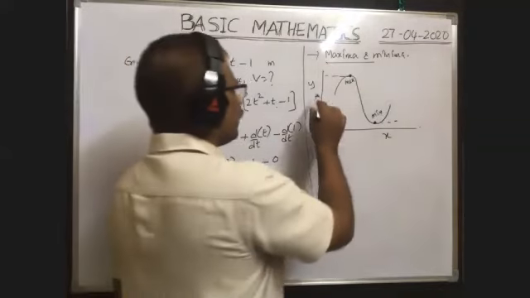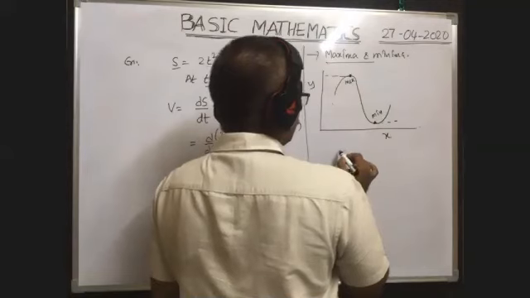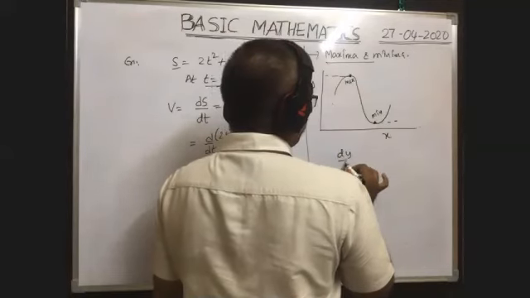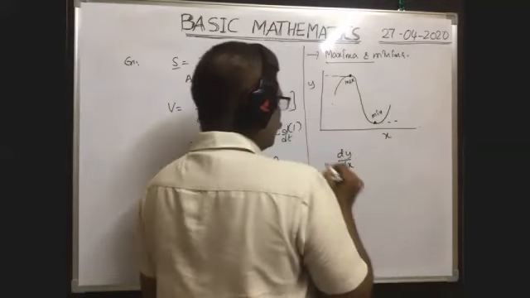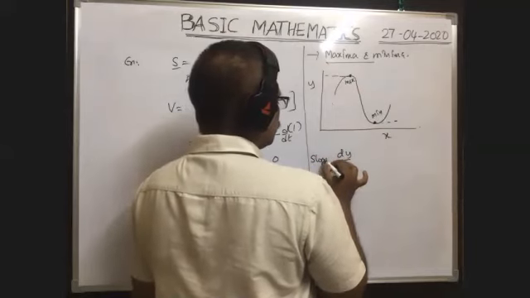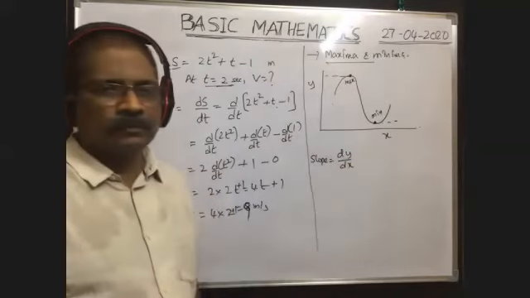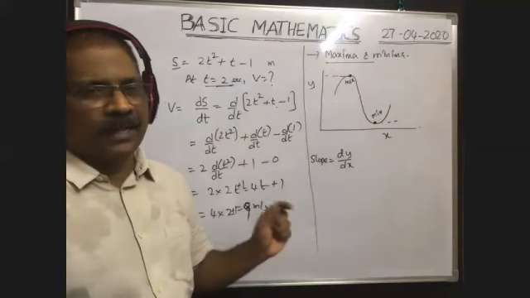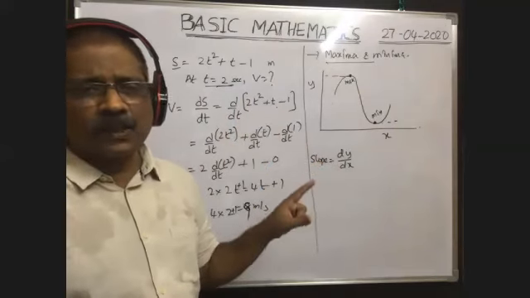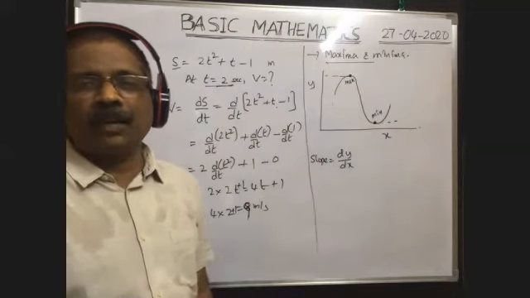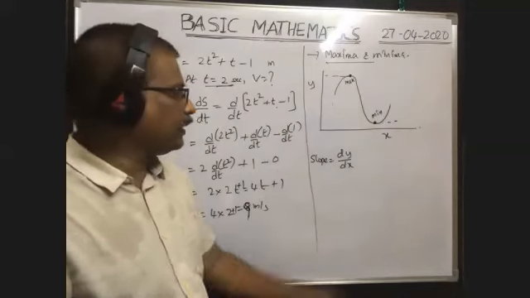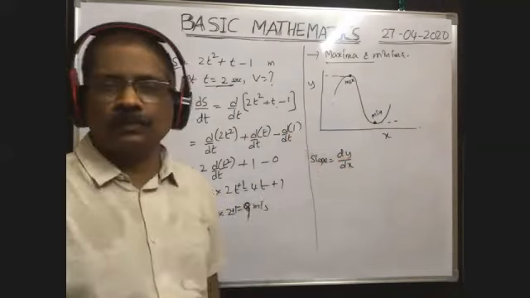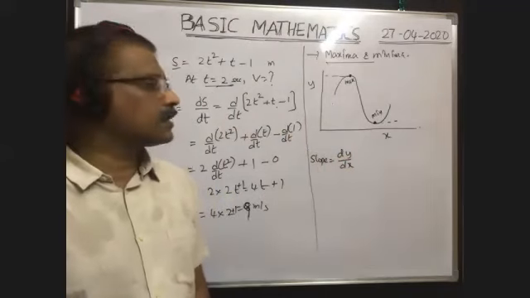Suppose if you are given the relation between y and x, then if you find dy by dx, that gives slope, no? Previously, while discussing the graphs, I said delta y by delta x is the slope. Similarly, dy by dx is the slope.